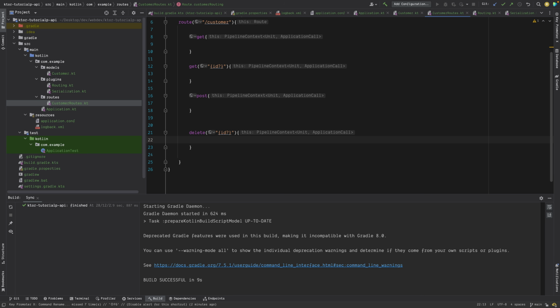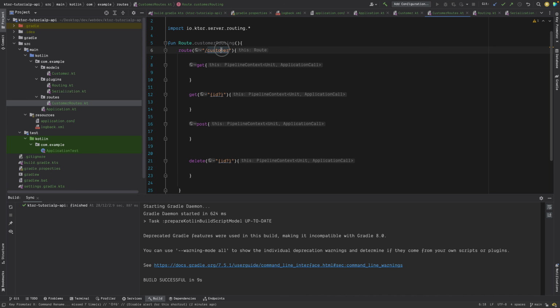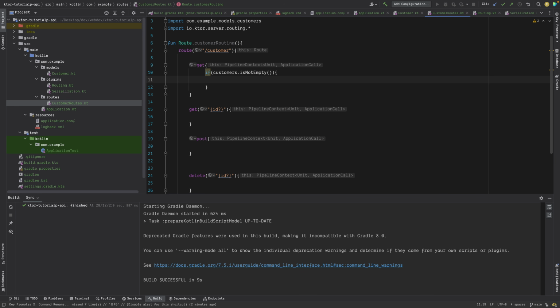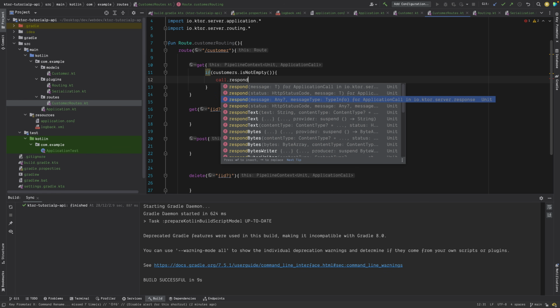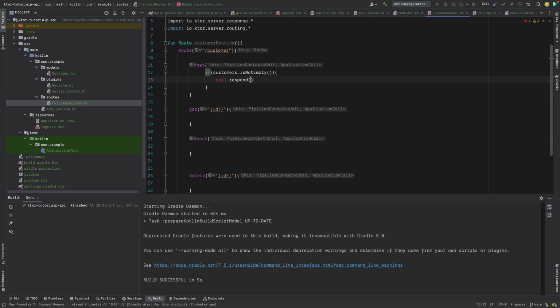Now once you are done with this, now what else? Let's create our first API. So first one will be to get all the customers. This is not how you will get it. You will have to write some code, right? So for example, we will check if our customers is not empty, right? Then only we can return customers. Otherwise we won't. So we can say call dot respond, and we can respond with customers, right? That's fine. So if customer is not empty, then we will return customers.